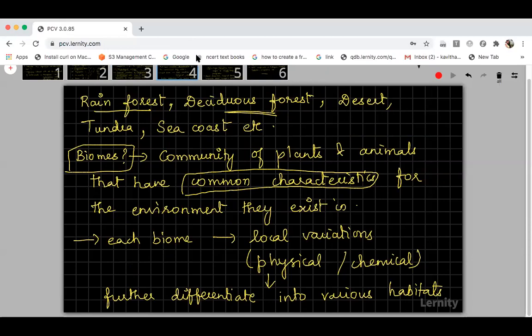So you cannot say it is like parasites are the ones which depend on other living organisms for their survival. So your parasite is living in your body in the sense you are a host and the parasite is a guest in the living body, okay? So you cannot say intestine is a habitat.